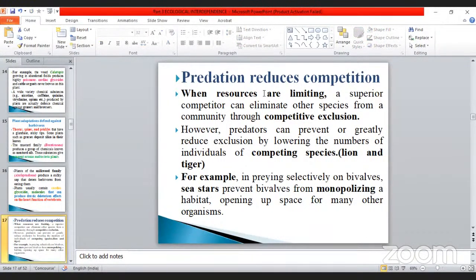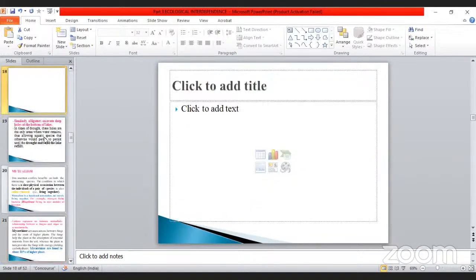Predators reduce the competition. That we already discussed, so we will pass on to the next slide.